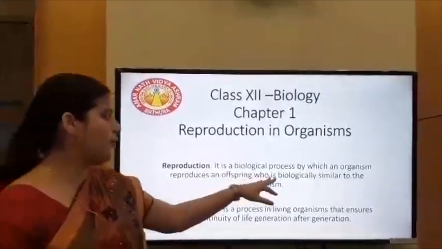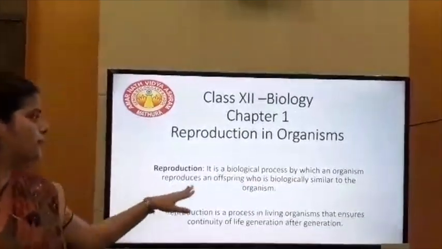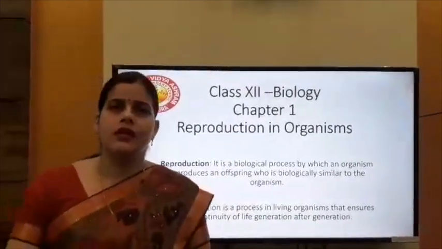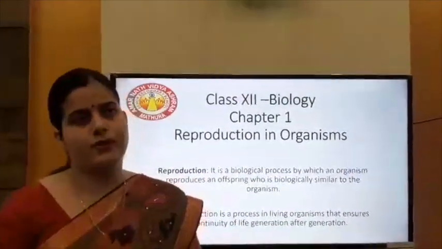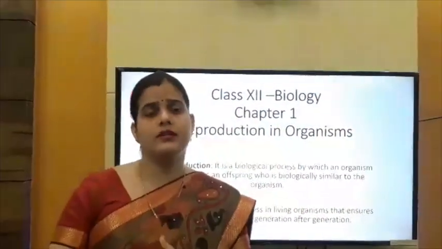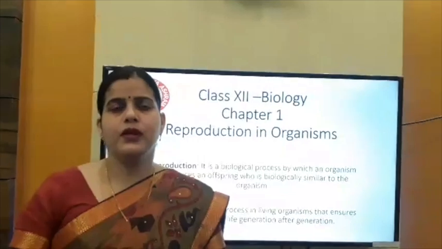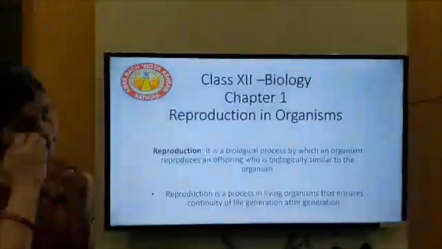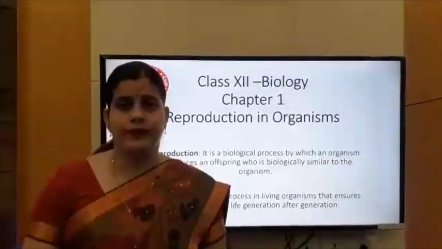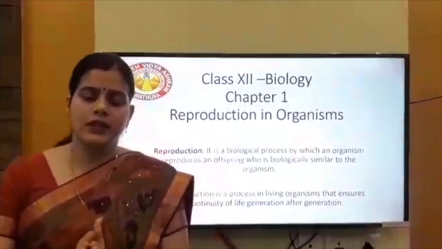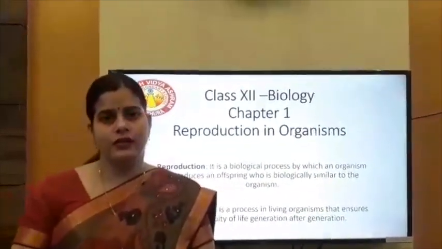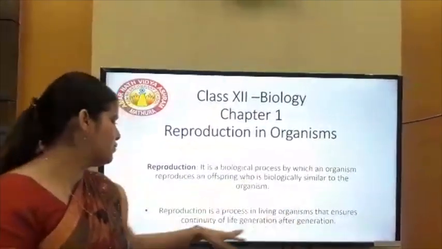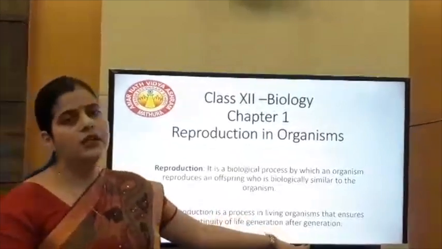Reproduction. It is a biological process by which an organism reproduces an offspring which is biologically similar to the organism. Reproduction is a biological process in which an organism produces an offspring or young one similar to itself. Now the question arises, why is reproduction necessary? Reproduction is necessary to sustain life on earth, generation after generation. It is a process in living organisms that ensures the continuity of life generation after generation.